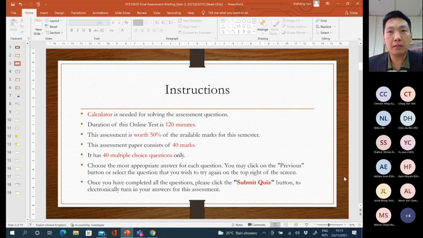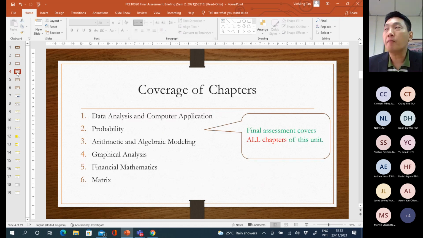So far so good about the instructions? Any questions? Okay. Then what chapters will be covered in the final assessment? All chapters will be covered.